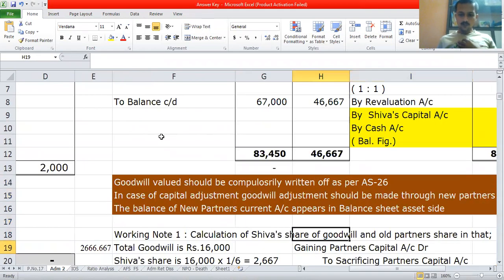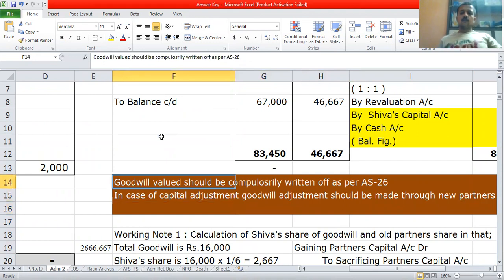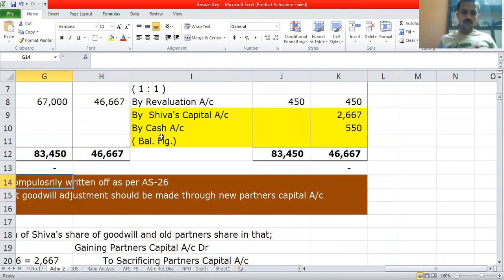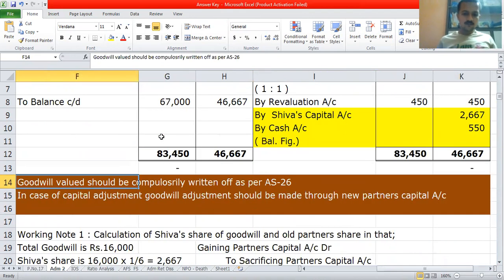The first one is that goodwill valued should compulsorily be written off, because in the problem it is just mentioned that it is valued. Whenever it is valued, it should be compulsorily written off. Then in case of capital adjustment, goodwill adjustment should be made through the new partner's capital account. This is the assumption we are making. And remember, I spoke to many members of the board, and they are saying this is the most appropriate method. So let us follow the same method.